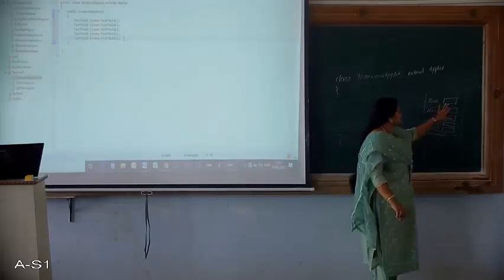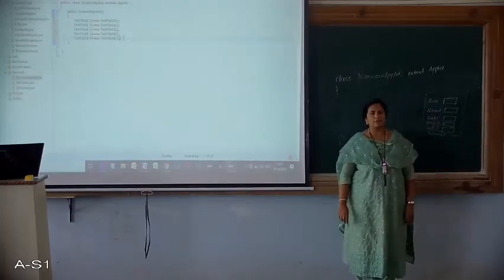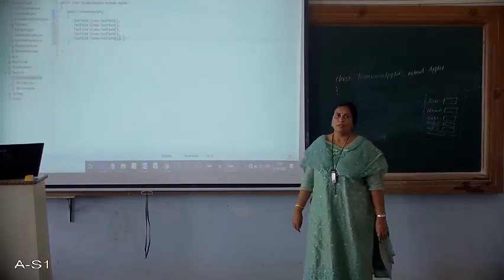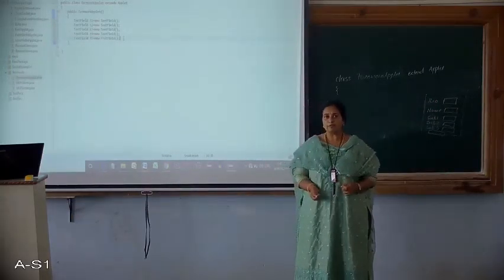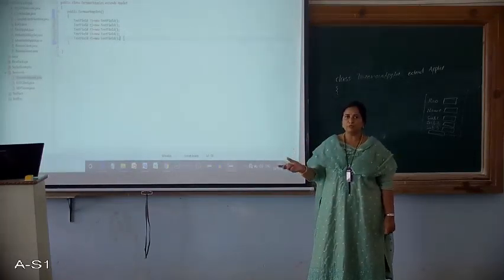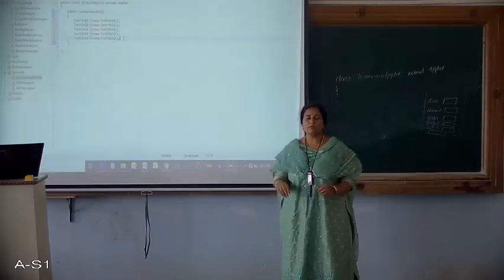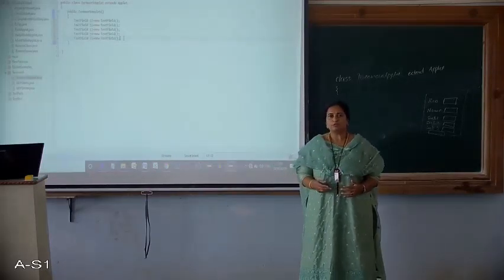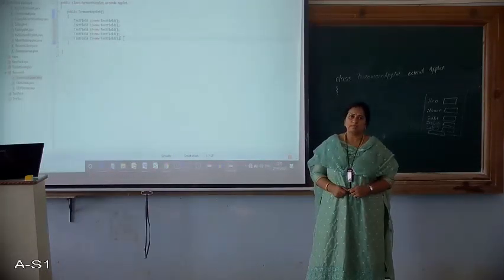In a similar manner, we have to create these labels also. To do that, we have to use the Label class. Label L1 equals new Label. Whatever label text you wish to give should be provided as a parameter there.